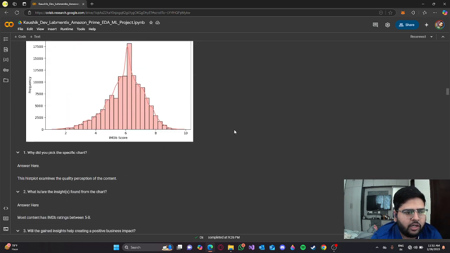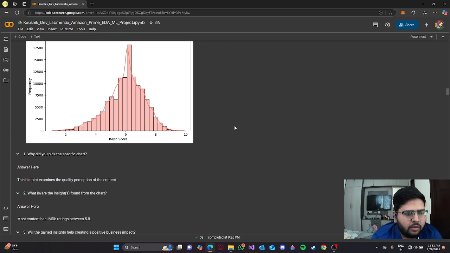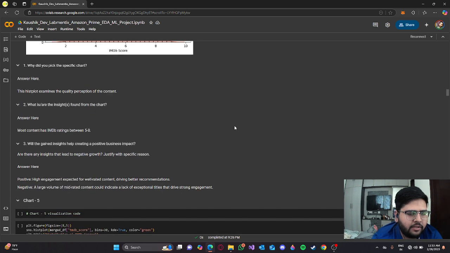So the fourth chart is the distribution of IMDb scores. Why did I pick this specific chart? Because it examines the quality perception of the content. Most content has IMDb ratings between 5 and 8. That is the insight. Positive insight: high engagement expected for well-rated content, driving better recommendations.